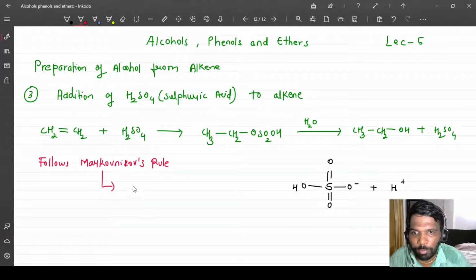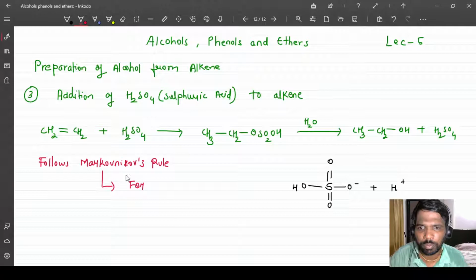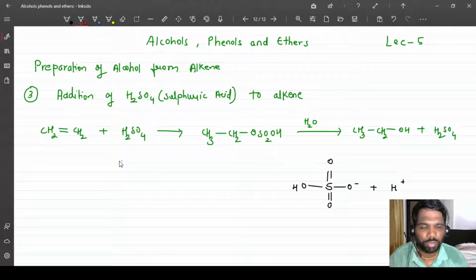When the alkene is symmetrical, there is no need to follow any Markovnikov's rule. Please excuse me for this. If the alkene is asymmetrical, then only it will matter. So this part is going to attach on one carbon, and this hydrogen is on the opposite carbon.